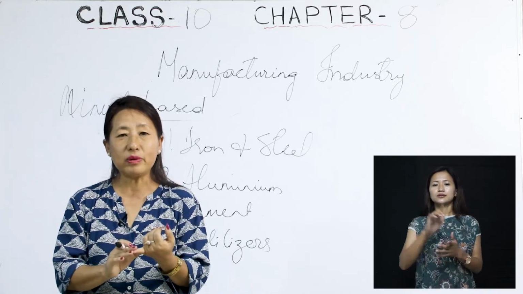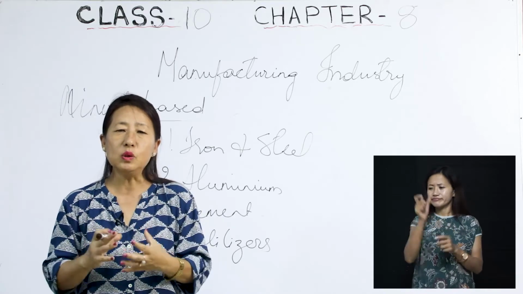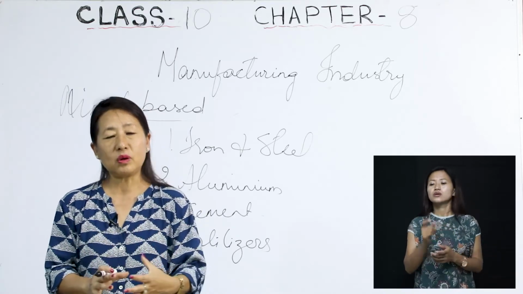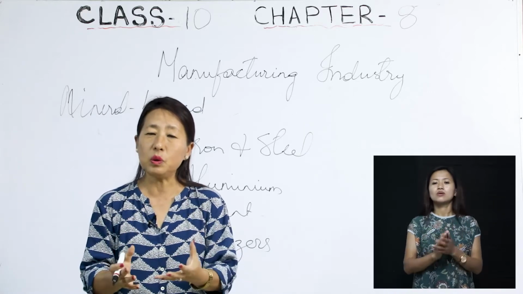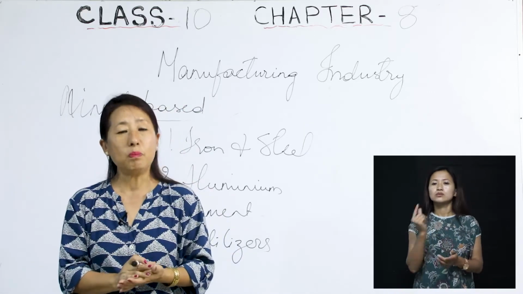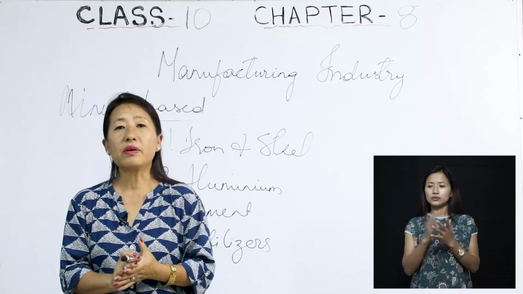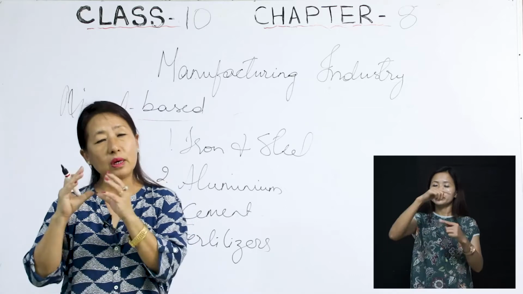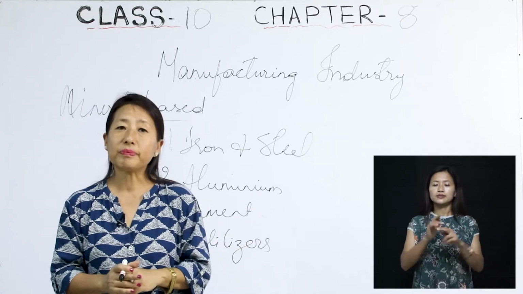Green revolution means the farmers used new, modern technologies, fertilizers, manures, better seeds, all in order to produce more. So that is called the green revolution. This green revolution was possible because of the fertilizer industries.